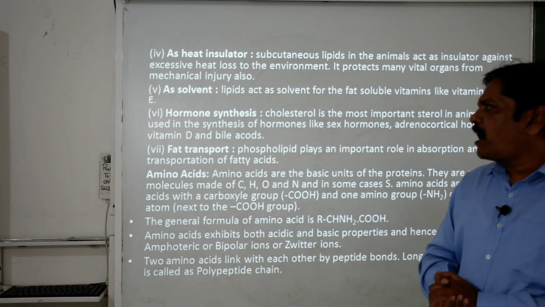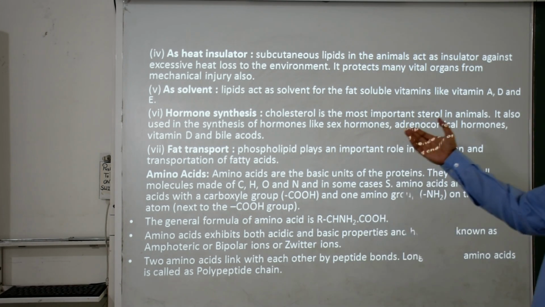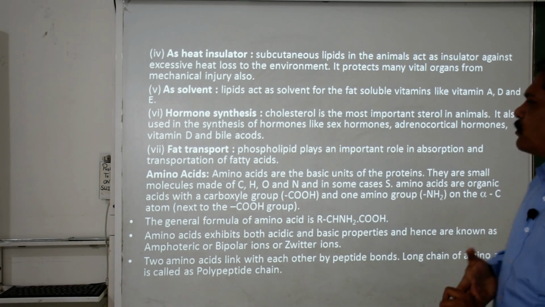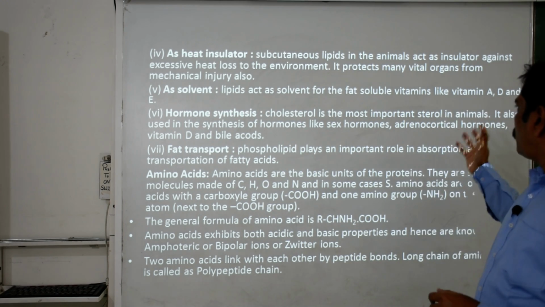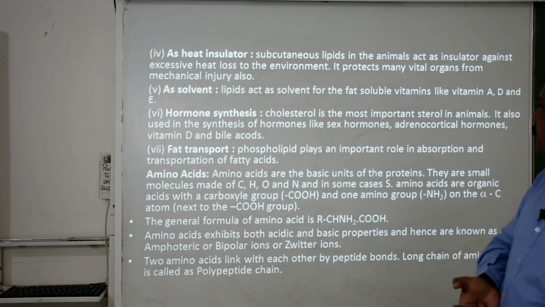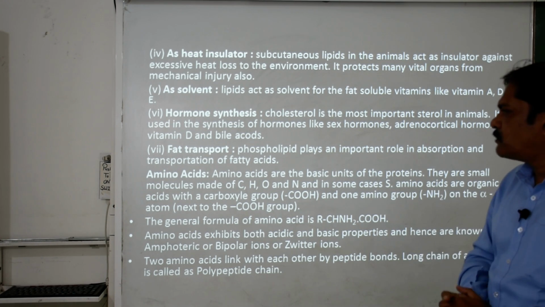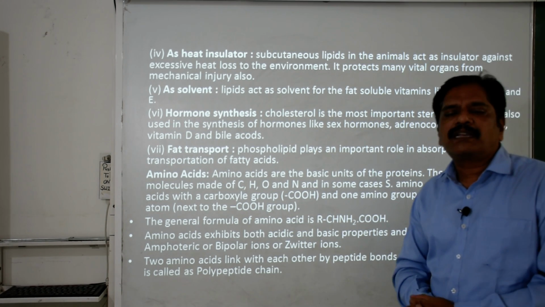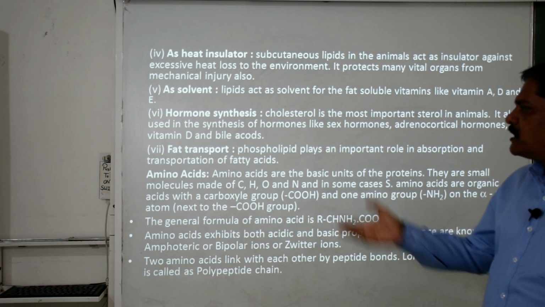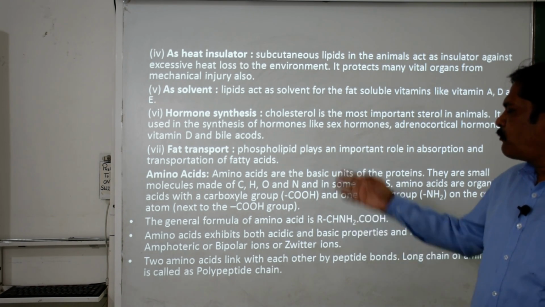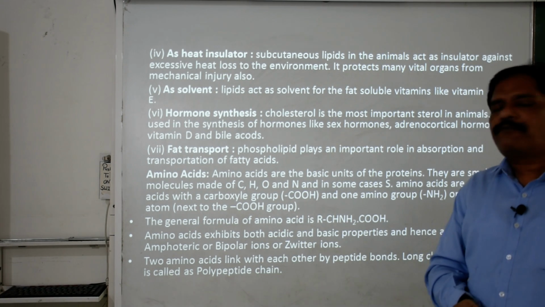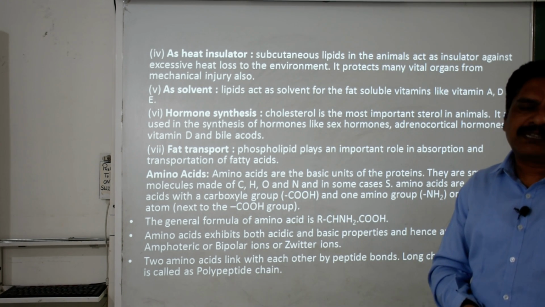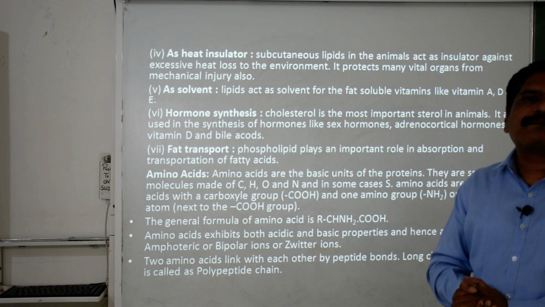Okay. Then hormone synthesis: cholesterol is the most important sterol in animals. Vitamin D, hormones like adrenocorticoid hormone, and the sex hormones are basically produced from these fats. Now, fat transport: phospholipids play such an important role in the absorption and transportation of fatty acids. Clear? So you can see how important fats and lipids are for the living system.